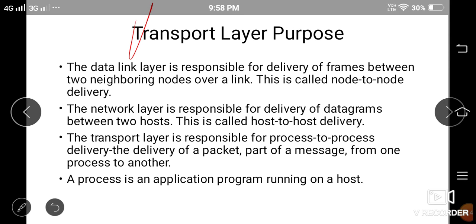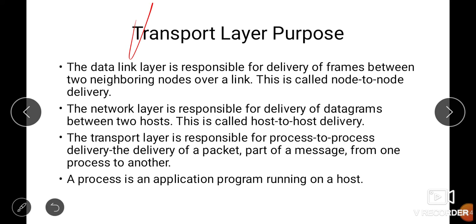So, first of all, what is the purpose of the transport layer? Basically, whenever you transmit a message, each layer has some functionality. If you take the data link layer, it is responsible for the delivery of frames between two neighboring nodes over a link.